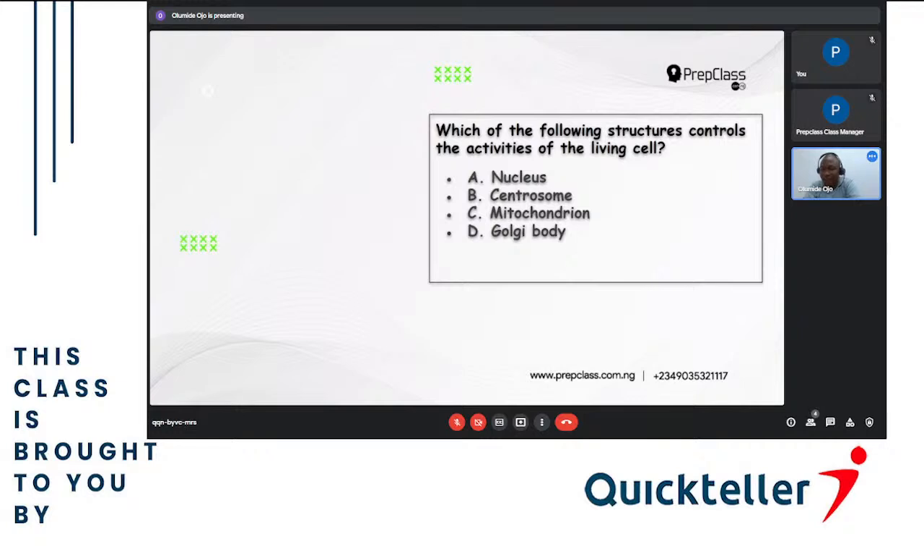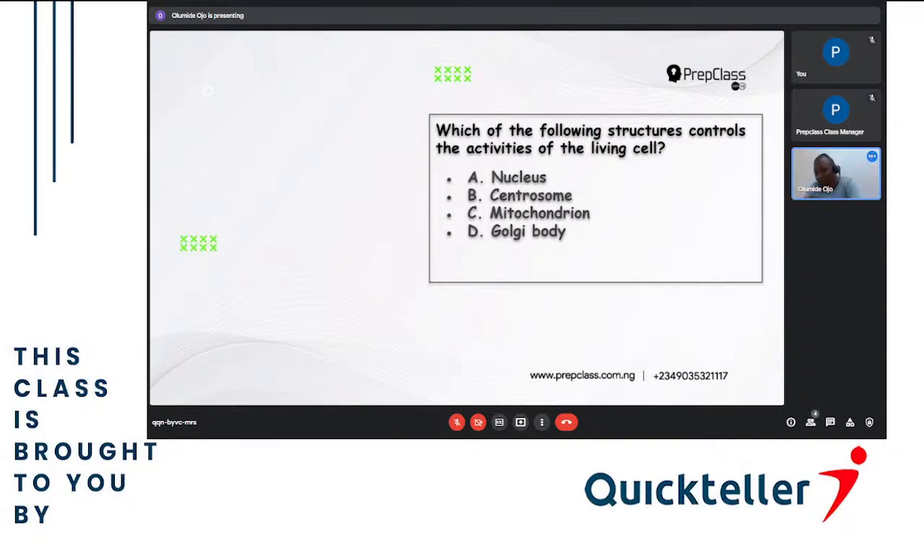Now, the life of a cell is the nucleus. The centrosomes contain some organelles that help in the cell division. The mitochondrion is the powerhouse of the cell. It controls the respiration of the cell, breaking down to provide energy for the cell. While the Golgi body is the one that packs the protein that is produced by the ribosomes. So the Golgi body is the site of packing the protein.